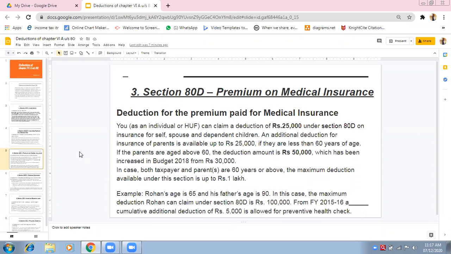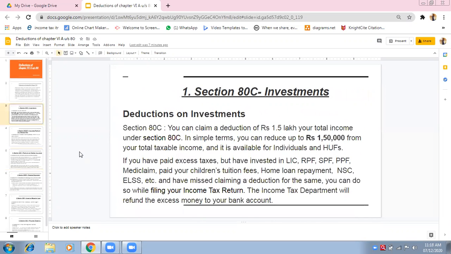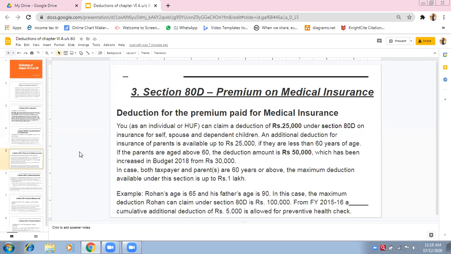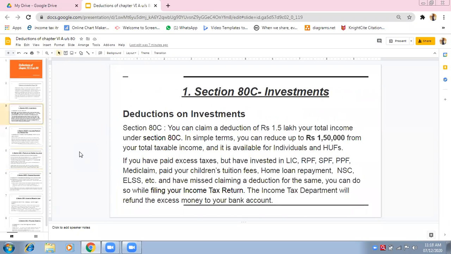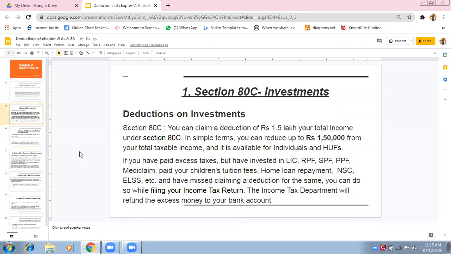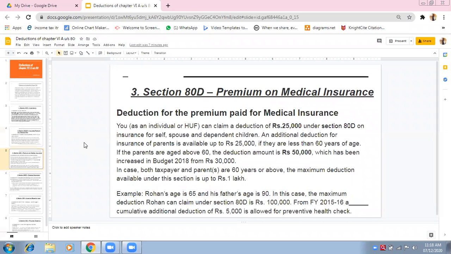So let us go to the next point, which is section 80DD. Now this is taken separately. Don't confuse that we took section 80C and CCC together. Nothing else is taken together except C and CCC, and the maximum amount available under section 80C plus CCC is rupees 1,50,000. Now 80D, medical insurance premium. For a normal citizen, it is 25. For a senior citizen, it is 50.